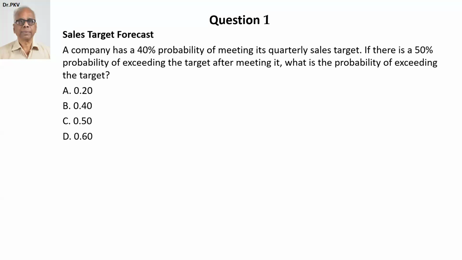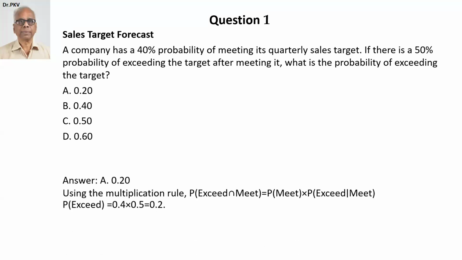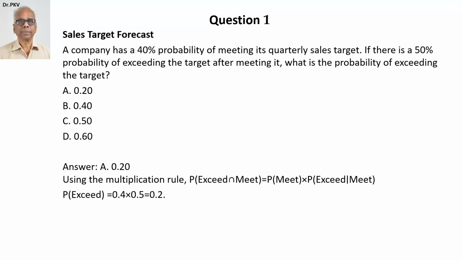Let me now flash the answer with a proper explanation. The answer is choice A, 0.2. Using the multiplication rule, probability of exceed and meet is equal to probability of meet times probability of exceed given meet.